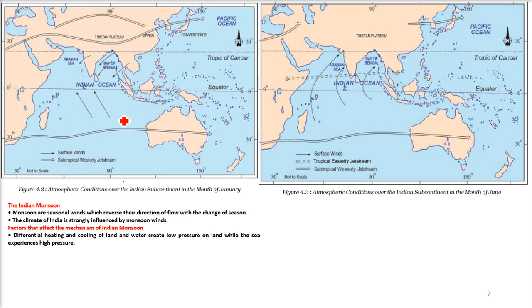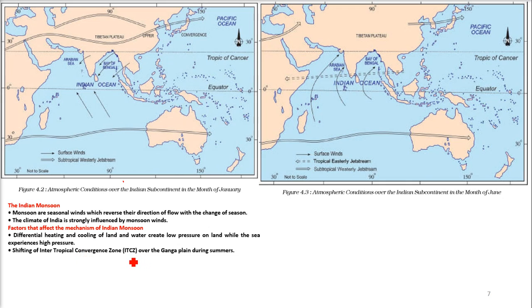And if there is differential heating, that means if this Tibetan Plateau is quite hot, and this region is not that hot, there will be a difference in temperature, and because of the temperature and various other aspects, the air will start moving, and that is how the monsoon comes, because monsoon is nothing but moving winds.